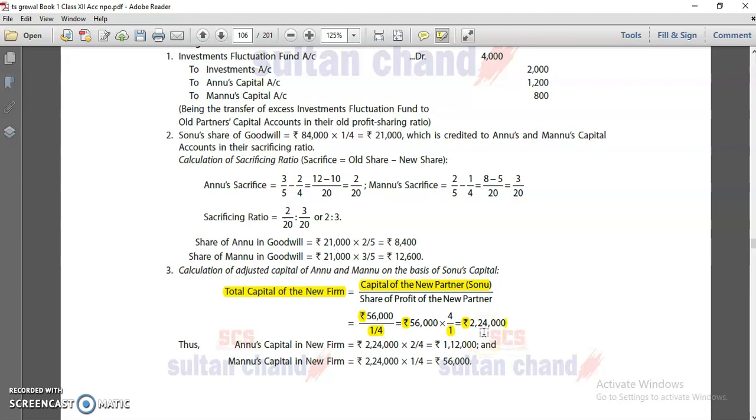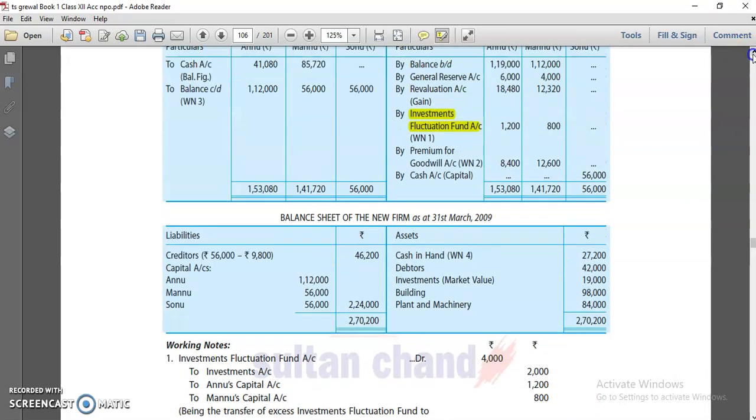And what you have to do now? You have to divide this total capital into new ratio. 2/4 is the share of Anu and 1/4 is the share of Manu. So this becomes closing capital of the old partners, means balance carried down. This we understood in last lecture also. Let's see now capital account.